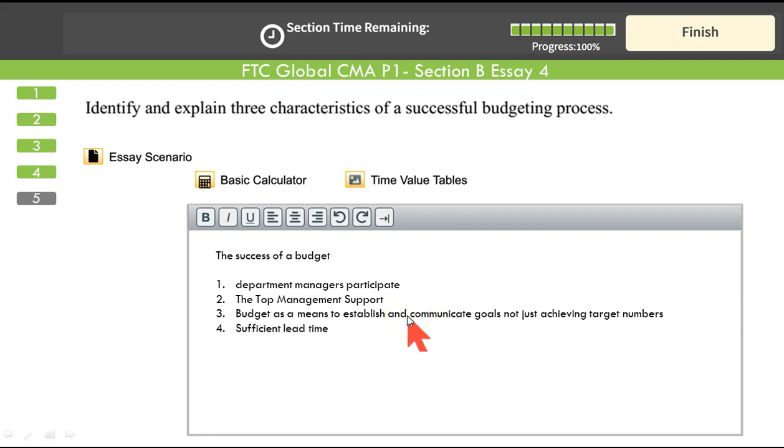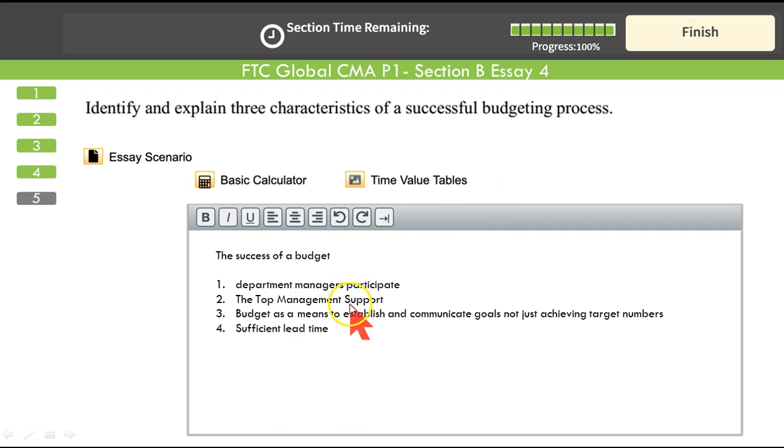Just 3 points. Or else if you don't like this point, sufficient lead time means you must be given enough time for the whole budgeting process. You just can't make the budget in rush. You can't draw up a budget for an MNC, multinational company, in just a week. You need 2 to 3 months. There is so much to be done. There's so much negotiation, budget iteration. It's a repetitive process. It will take time. So a successful budget requires sufficient lead time. If you have given sufficient lead time, budgeting process would be successful.